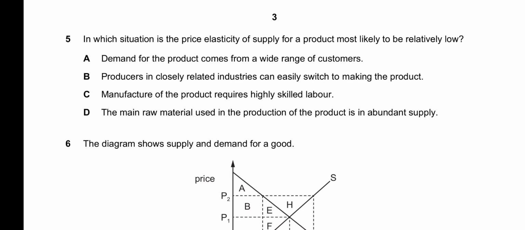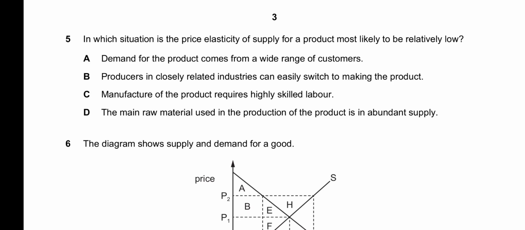B, it says producers in closely related industries can easily switch to making the product. This again increases the price elasticity of supply, making it more elastic. So this one is also incorrect. The PES will be high in this case because producers can easily switch to the industry and the production will increase easily. So it will result in high PES value.